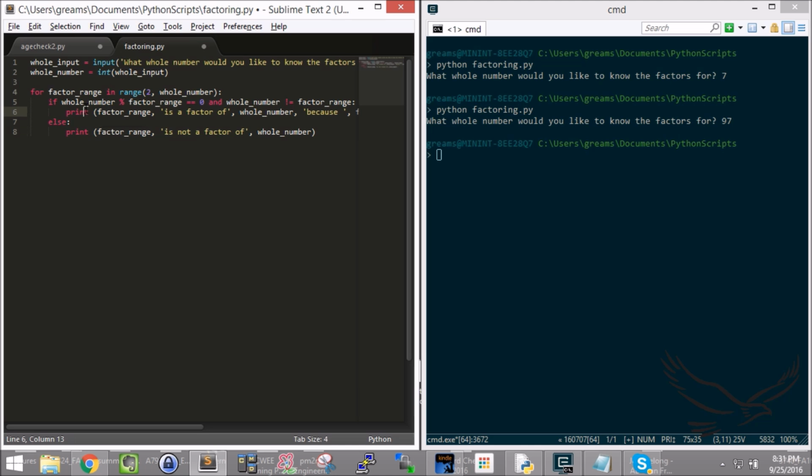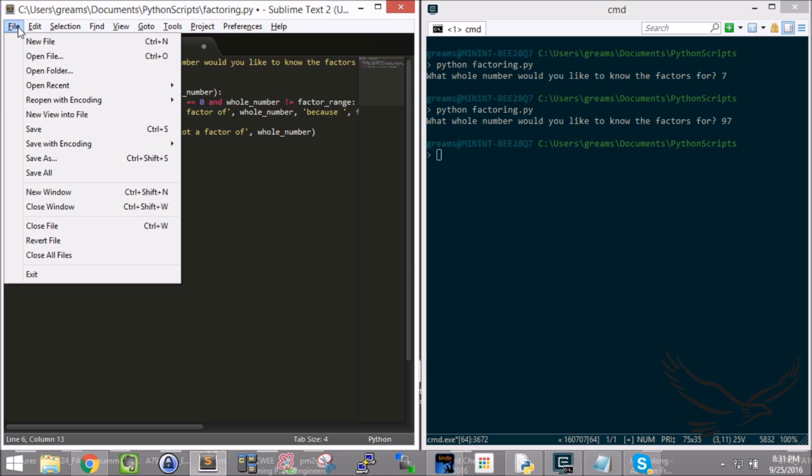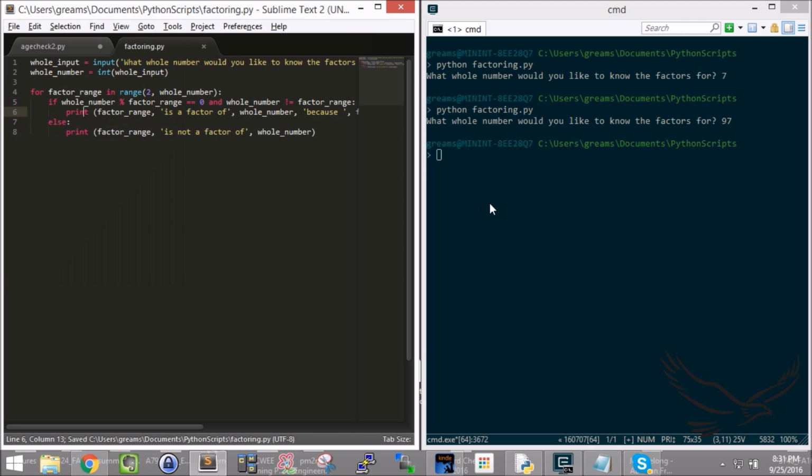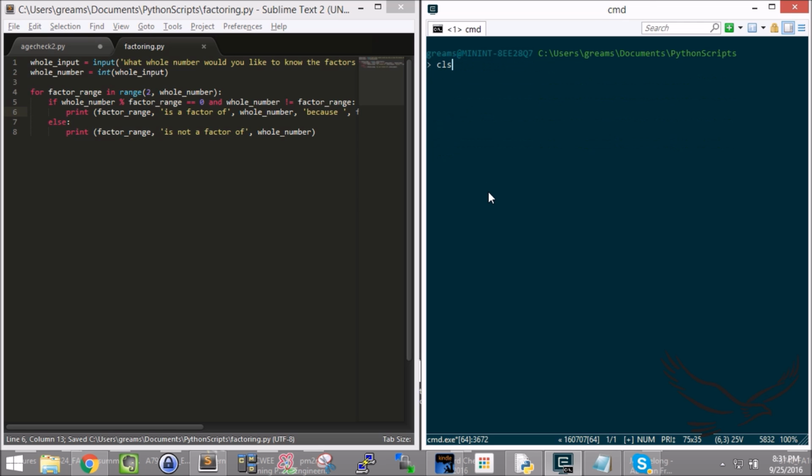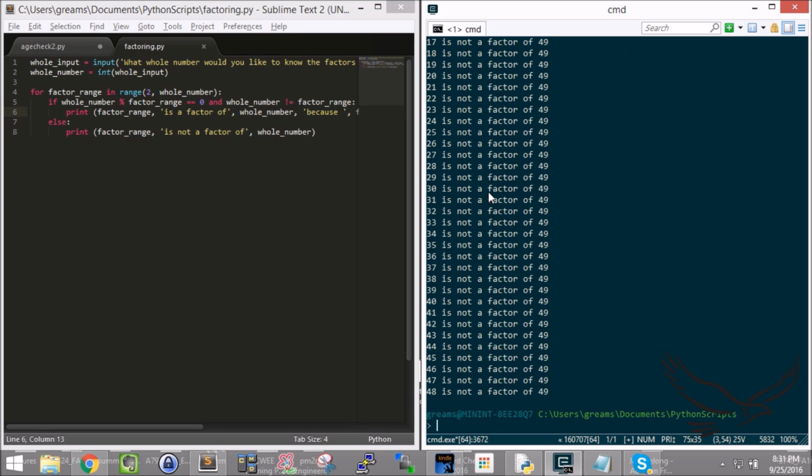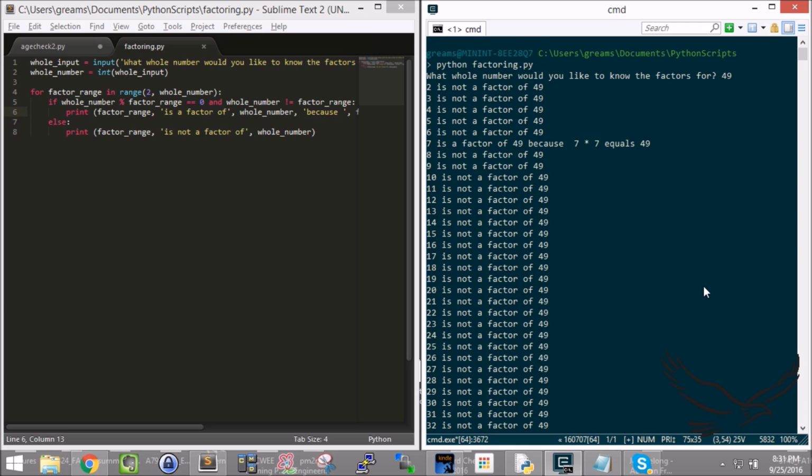So I'm going to print this. It'll be interesting to see what happens, right? So I'm going to save this, and I'll clear my screen and run that. Let's see what happens. Let's do 49 again. That's a big number. And oh, whoa, look at that. Notice it iterated through every number. 2 is not a factor of 49. 3 is not a factor of 49.